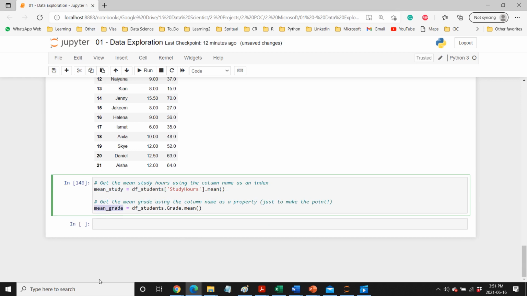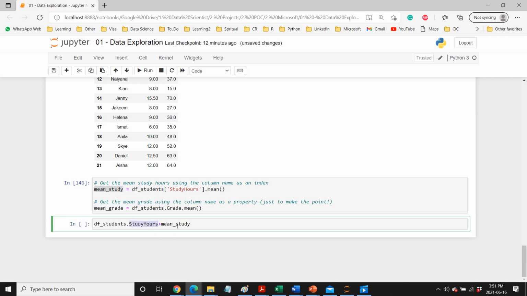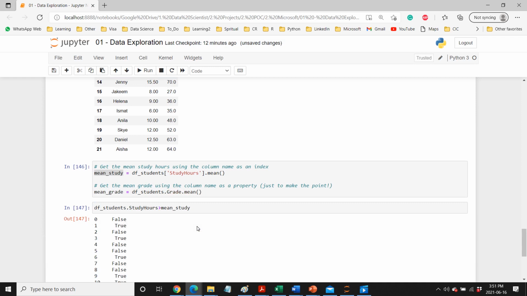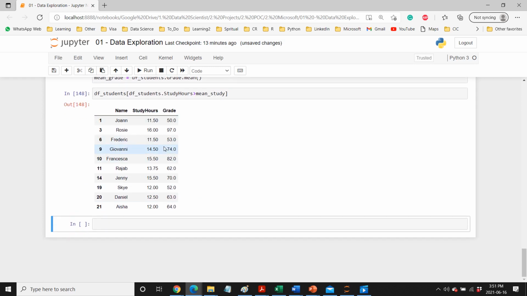Now what you can do is, sometimes, for example, if you want to check in the data frame whether the value of study hours is greater than the mean study, you can do that. So we put study hours, and then we say it should be greater than mean study, because we are interested in those records where the study hours is greater than mean study. This will give you all the true and false, and if you want to see those rows, you can put this into a data frame, and then we have those observations where they are greater. So this is how you slice your data. Same way you can do it for the grade as well.